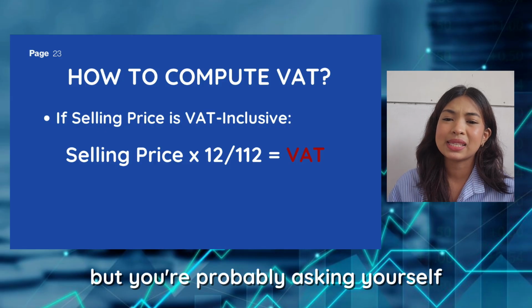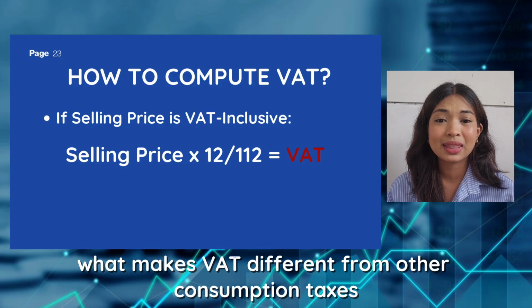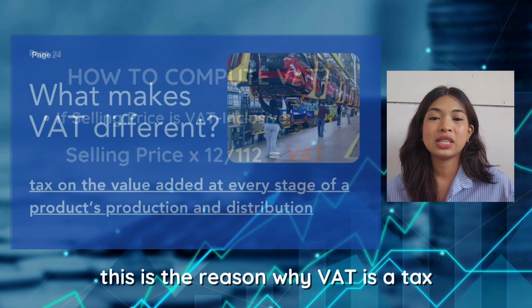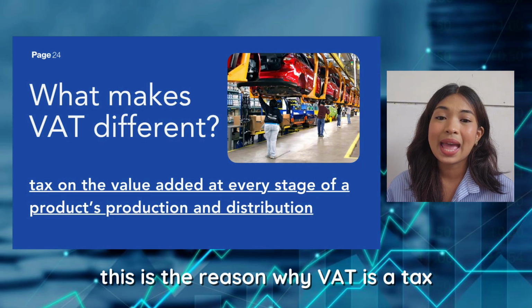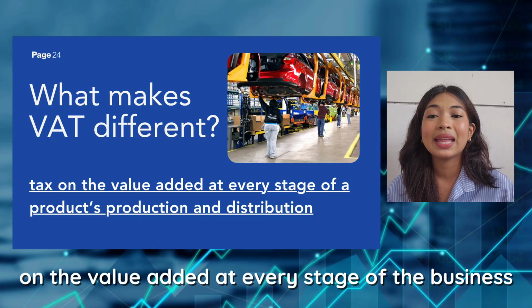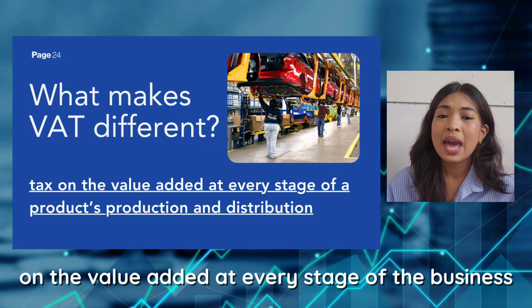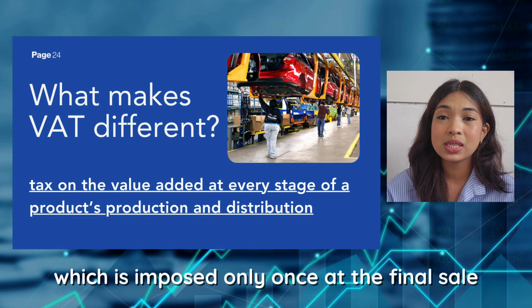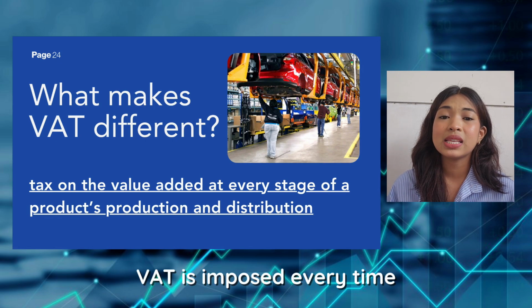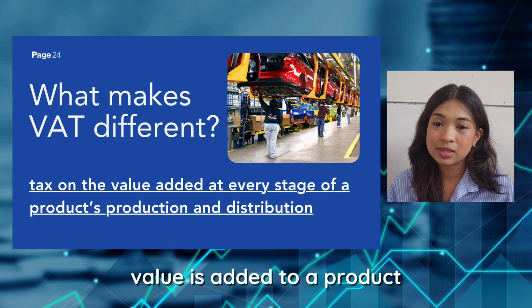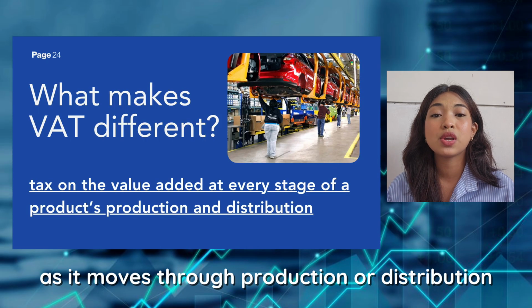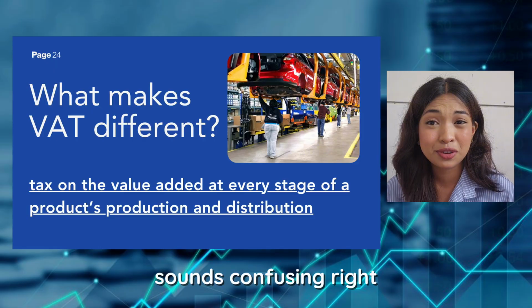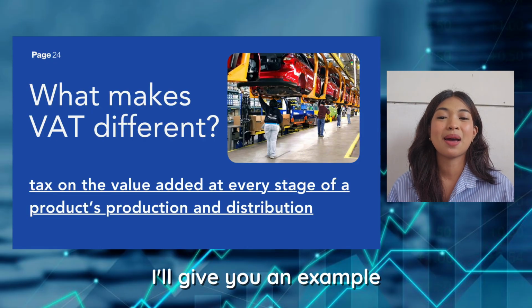But you're probably asking yourself, what makes VAT different from other consumption taxes? This is the reason why. VAT is a tax on the value added at every stage of the business. Unlike ordinary sales tax, which is imposed only once at the final sale, VAT is imposed every time value is added to a product as it moves through production or distribution. Sounds confusing, right? I'll give you an example.